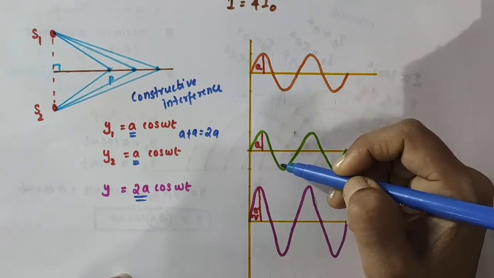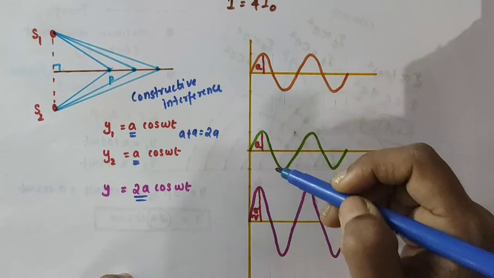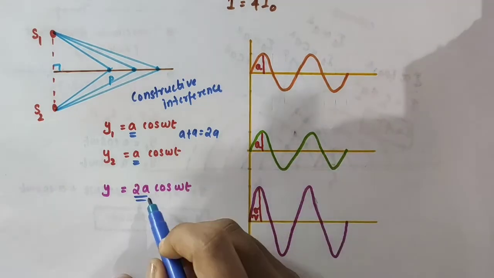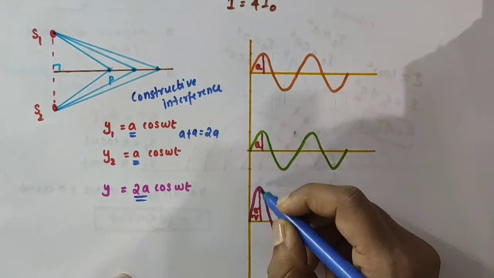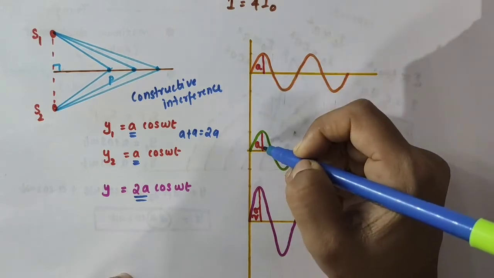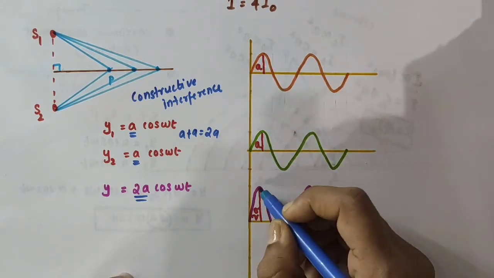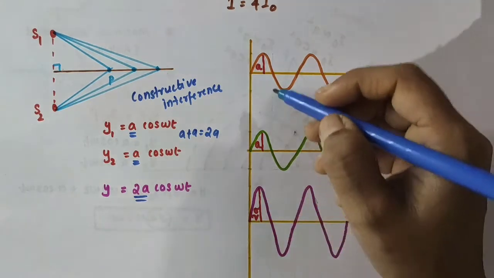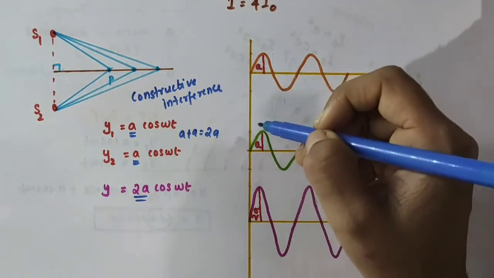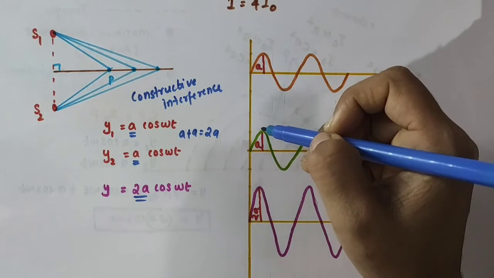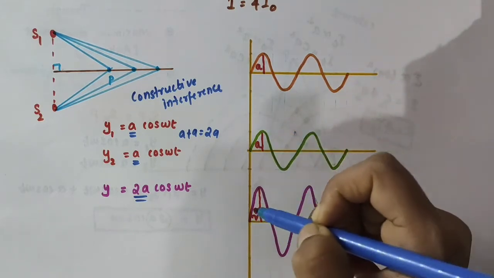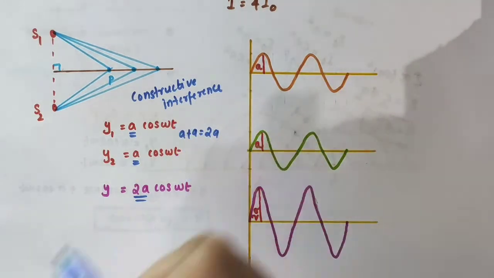Trough meets trough. In this case, constructive interference takes place and we get the resultant displacement as the sum of the individual displacements, that is a plus a. This will be the resultant wave with an amplitude 2a. So when two waves meet in such a way that their crests line up together, it is called constructive interference.